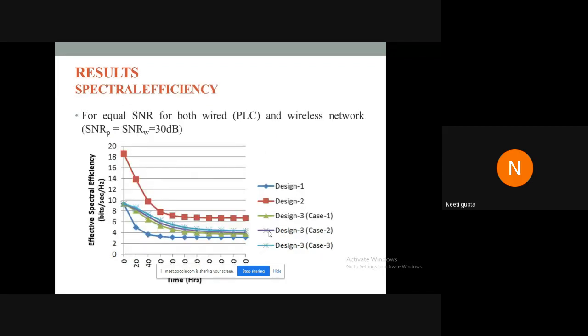These are the spectral efficiency results for the 3 designs. This is for the case when the signal to noise ratio for PLC has been taken equal to the signal to noise ratio for wireless channels, that is equal to 30 dB. Design 2, as I have already mentioned, since it is combining 2 networks in parallel, it is taking the advantage of an additional channel capacity, and is giving the highest results. However, the proposed design is also giving appreciable results in this range.